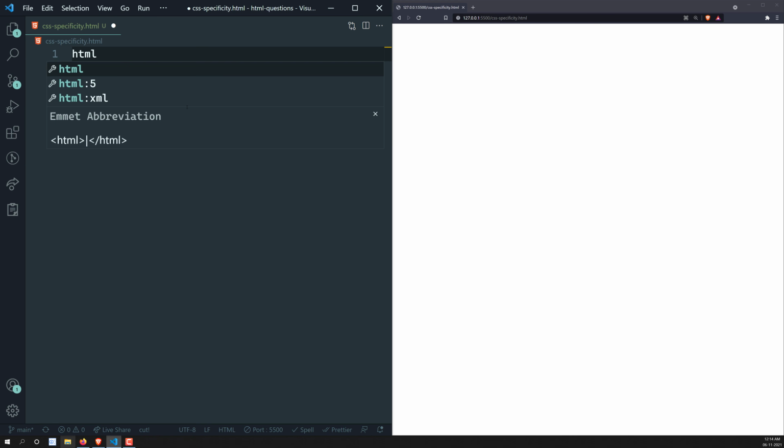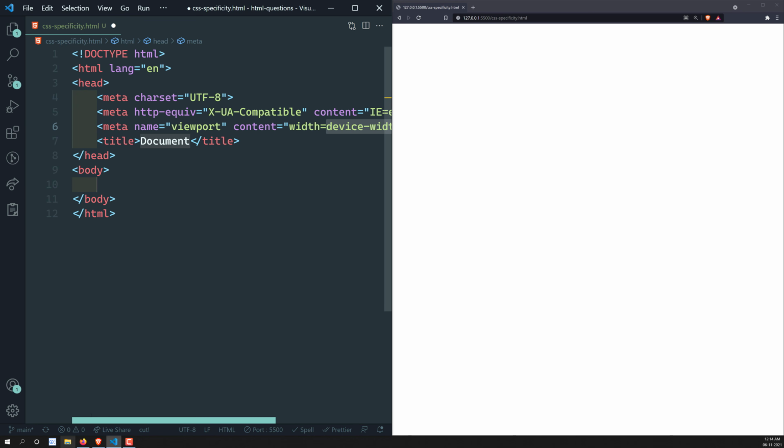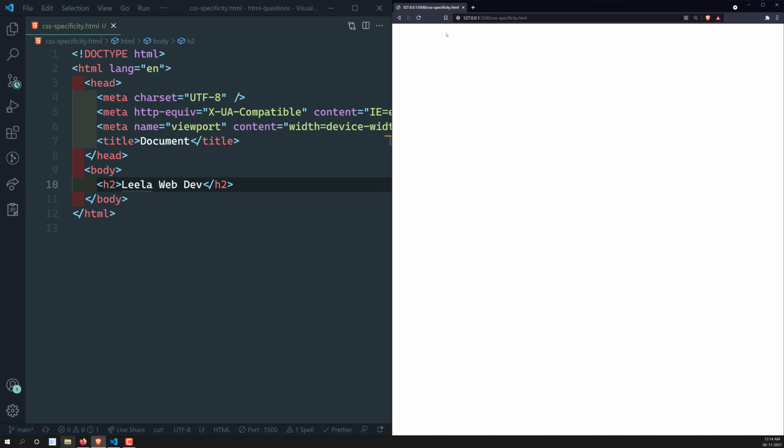Let me try to show you a simple demo for this one. This is also one of the important things. So I am keeping the HTML5 boilerplate here. Now let's say that I have an H2, and I will be giving Leela WebDev. So normally this is the output. If we try to see here, we will be able to see the output. Let's try to refresh it. Yeah, we are able to see the output, right?